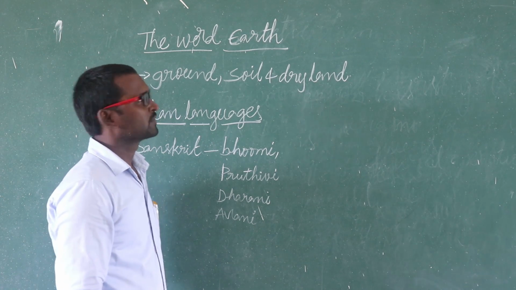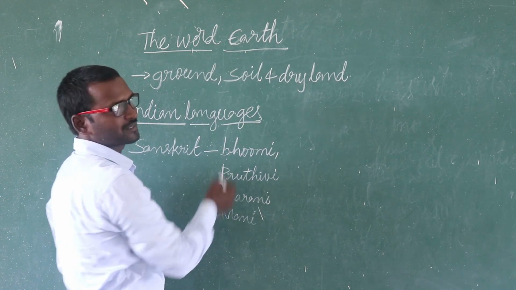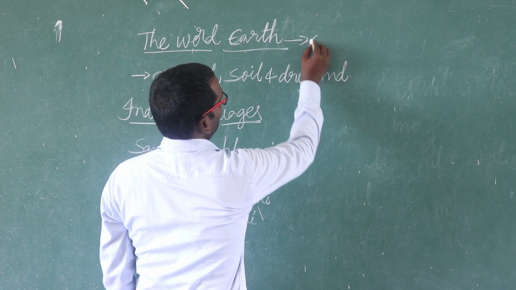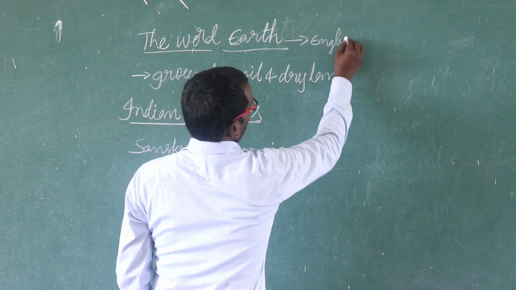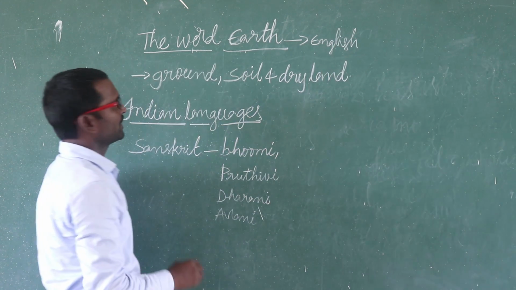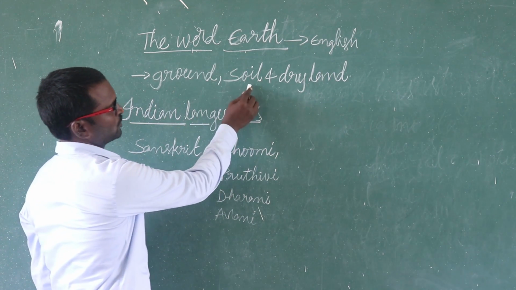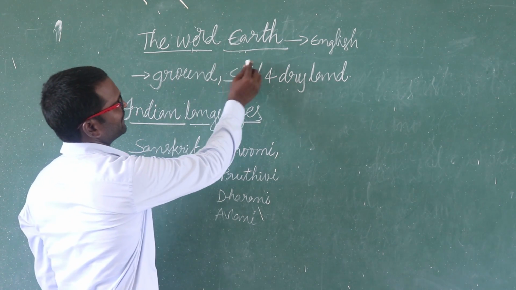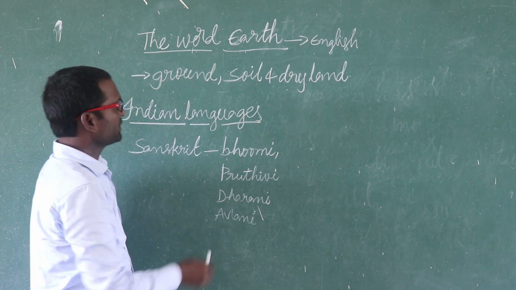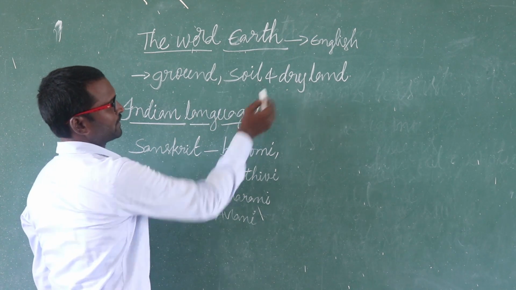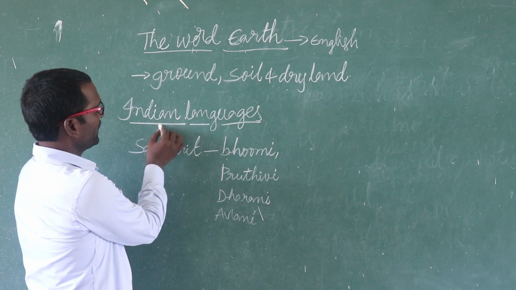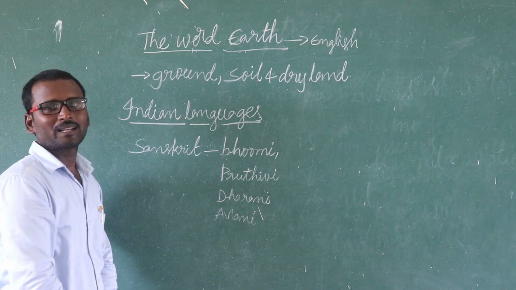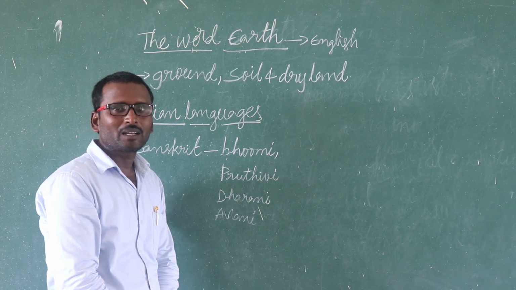Okay, students. The word earth is an English word. It means ground, soil, dry land, etc. For example, in India, different languages are there.